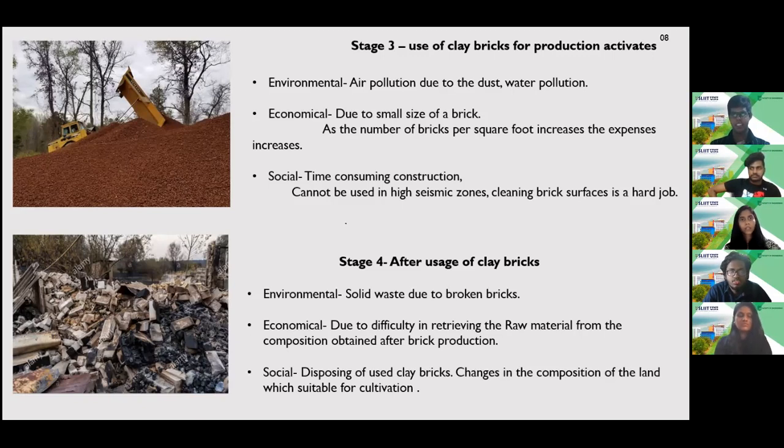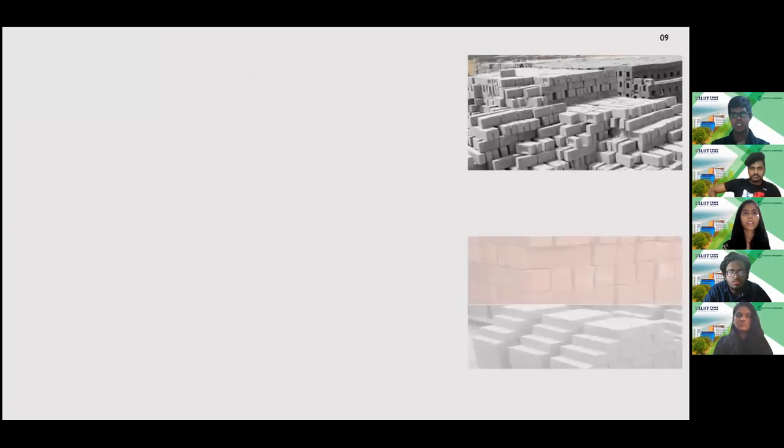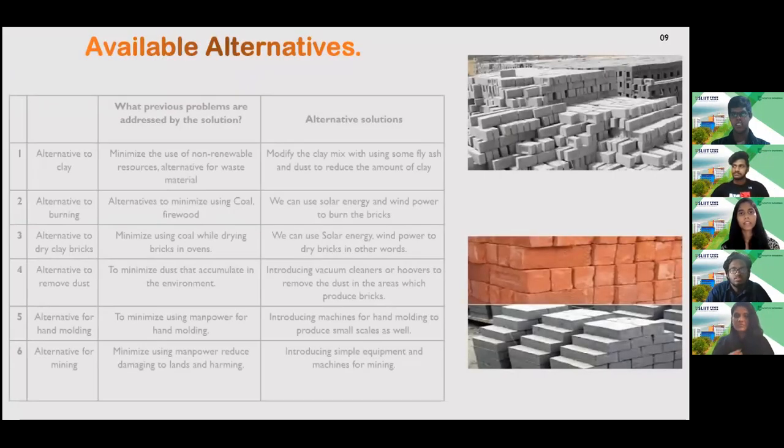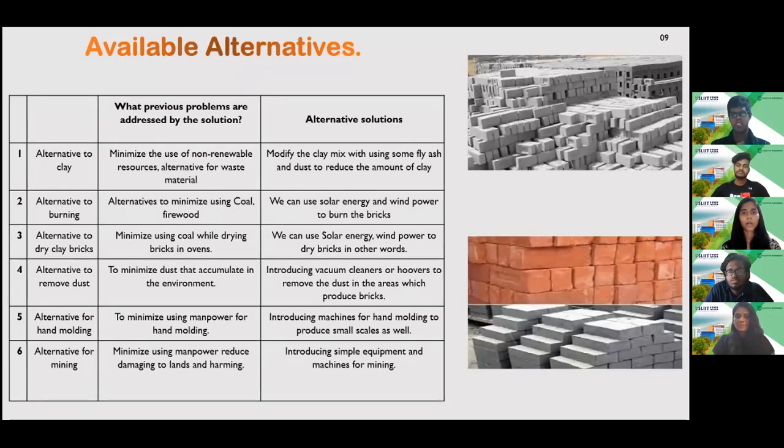Thank you, Chirag. Okay, now I'll go to our next slide. In this slide, we are talking about available alternatives. When we find a better solution for burnt clay bricks, there are several alternatives to the best product. Making clay, burning process, dye clay bricks, drying process, removing dust, hand molding, and mining process are the processes we have to put attention to, to take alternatives.